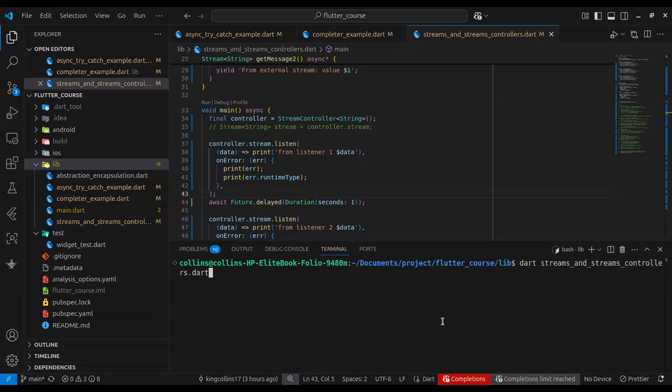Can you see my terminal? Yes, I can see your terminal. Okay, wonderful.